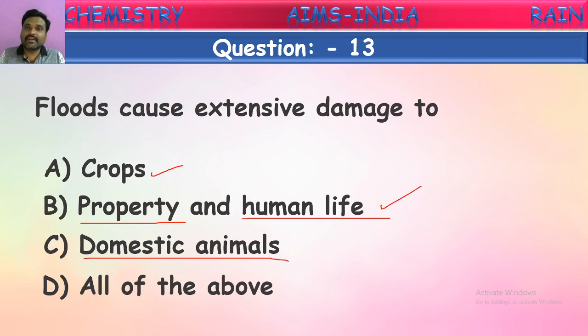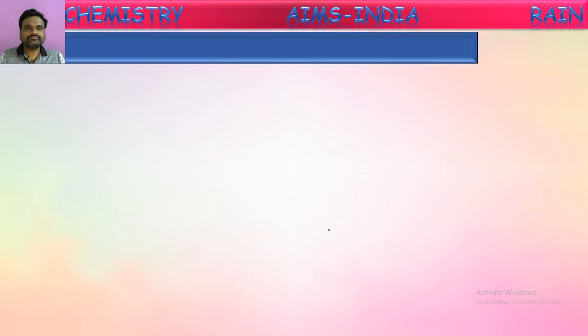Sometimes animals also get hurt by these floods. They will be flown along with the water and they may die also. So domestic animals also will be affected by these floods. So what will be the correct answer now? Yes, it is all of these. These all are affected by floods. Okay, children. Next question.